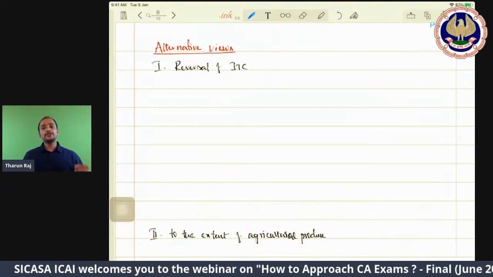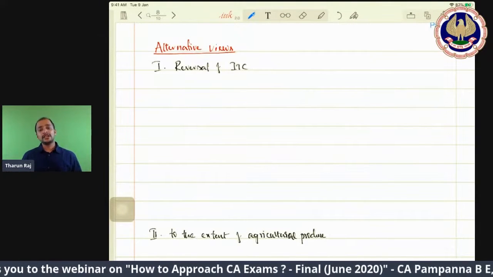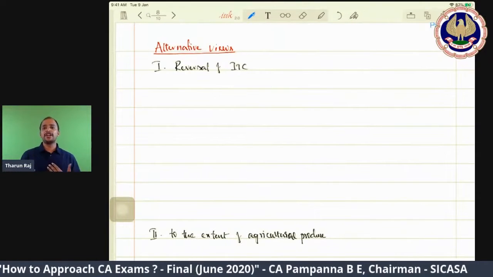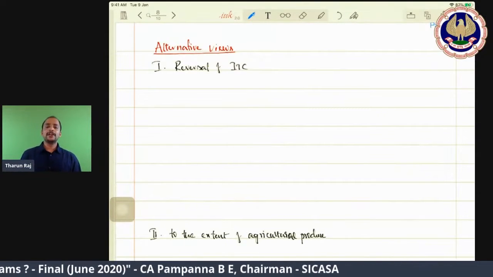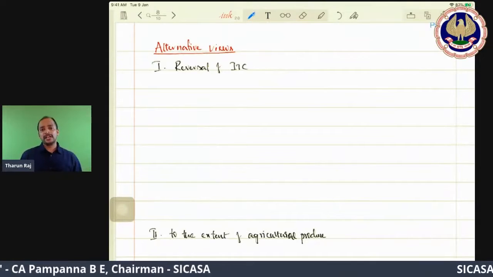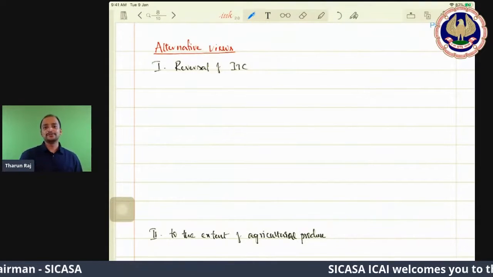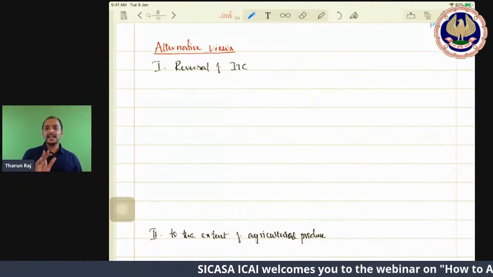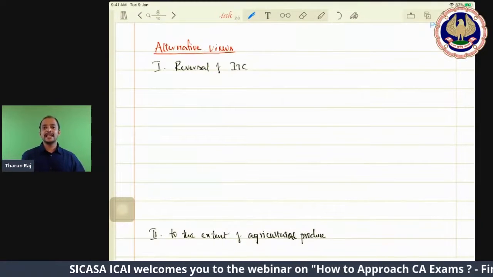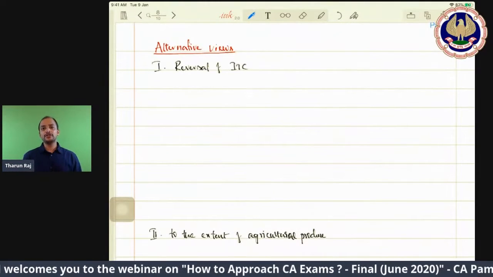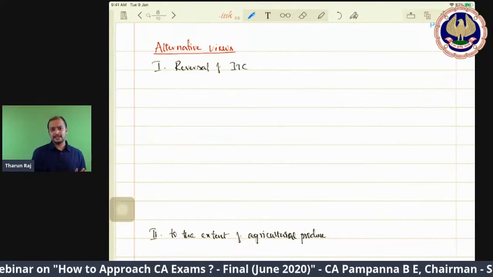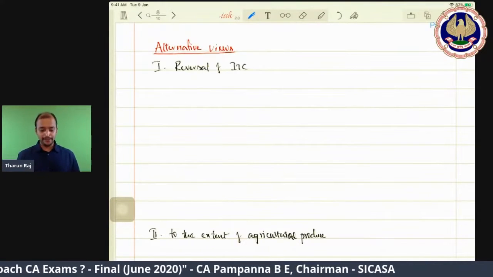So now, when you read a particular provision, there are some interpretations. Two different views are possible. So therefore, which view do I need to take? You need to take ICAI view, because whatever view that ICAI has taken, you need to take that view and write the answer. I'll give you one example.